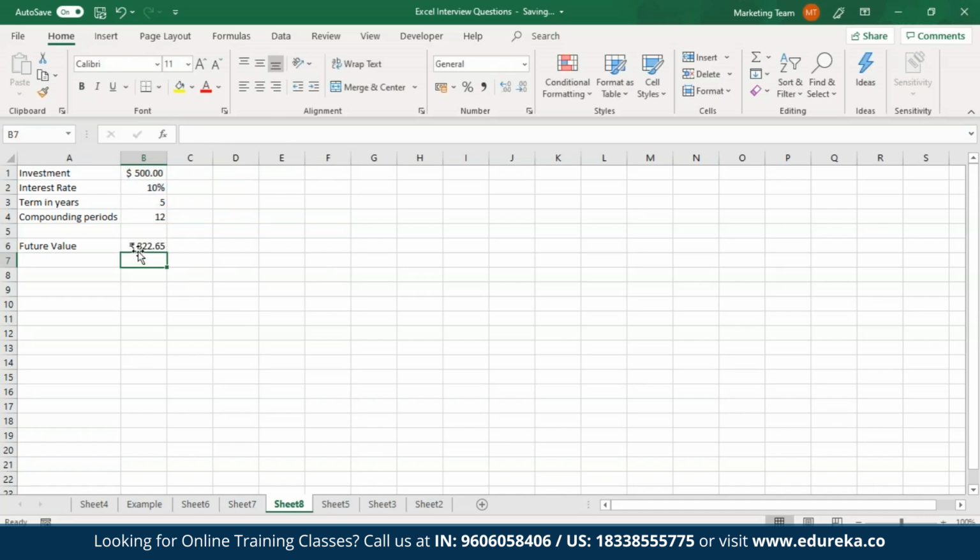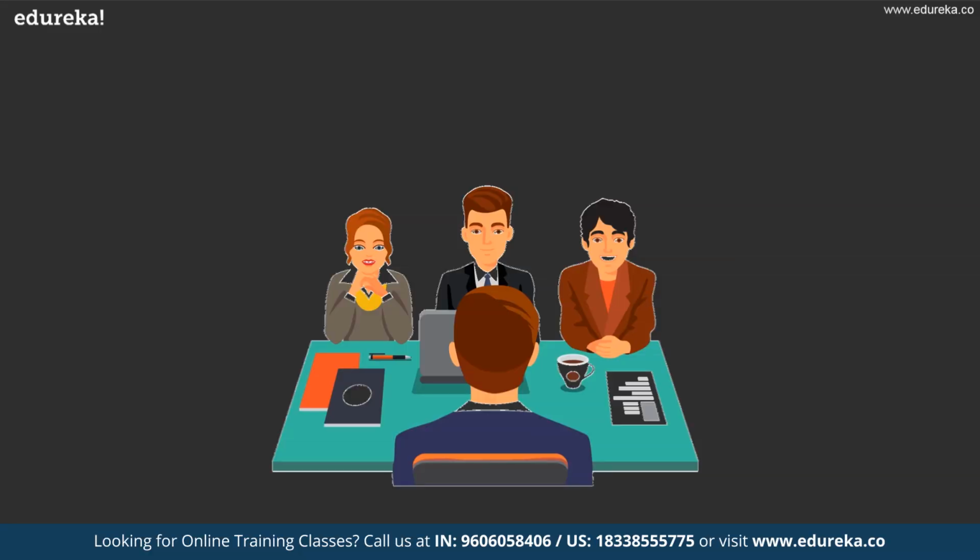So as you can see over here, the future value for an investment of 500 at the rate of 10% for 5 years and the compounding periods being 12 is $822.65. So the future value for an investment of $500 at the rate of 10% for 5 years and 12 compounding periods is $822.65. So I hope you guys are clear with this.